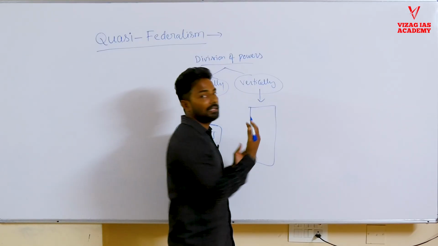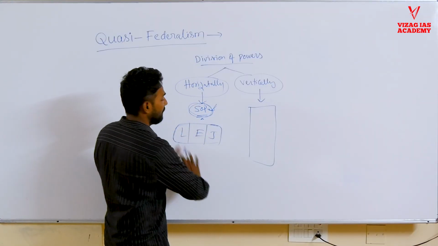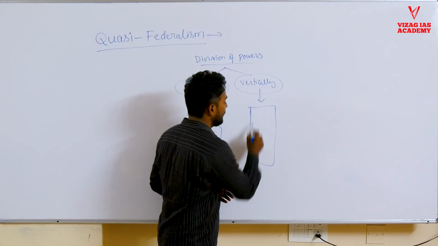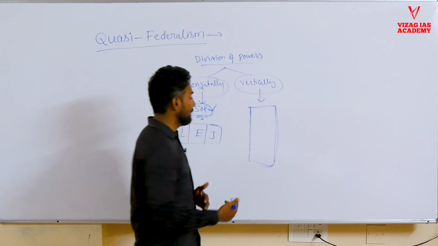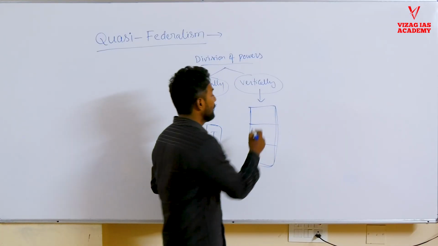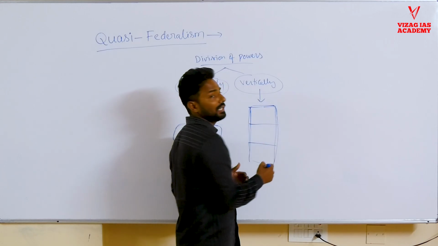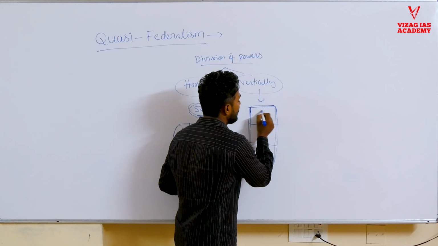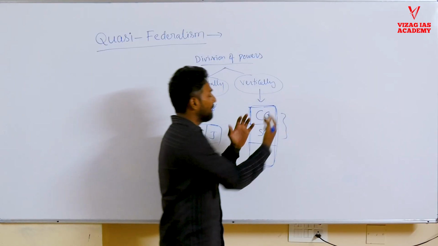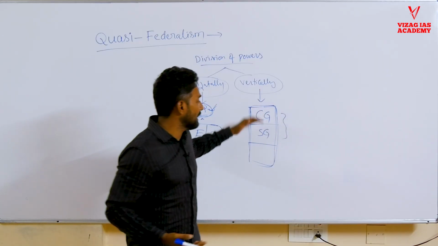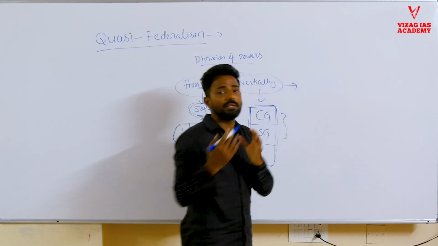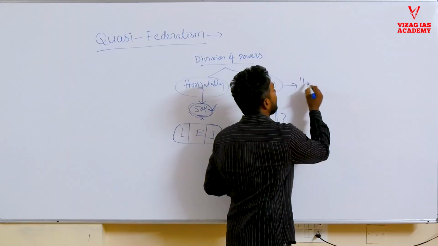Vertical means like a ladder. Horizontal means everything lies on the flat, all have equal powers. Whereas vertical means there is a hierarchy. Hierarchy means at the top level there is a government, and at the lower level there are other governments. So there is a ladder-like structure where there is hierarchy. This is called the central government, and there could be a state government. So if the powers are divided between two levels, that is central and state government, we call it a two-level federal government. The vertical division of powers between two or more levels is called the vertical